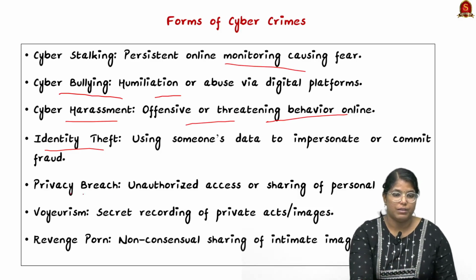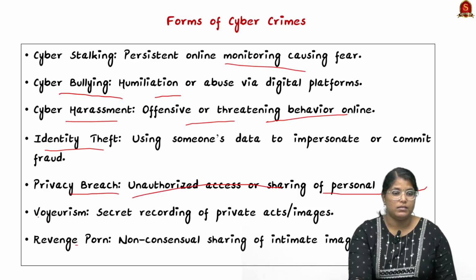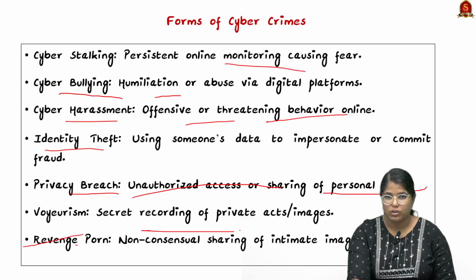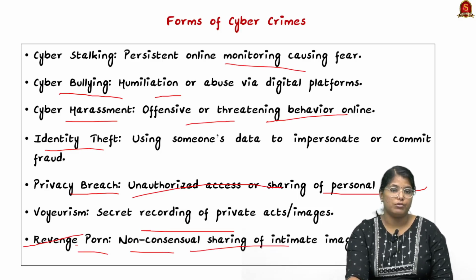Then there is privacy breach, which is unauthorized access or sharing of personal data. Then there is voyeurism. Voyeurism is secret recording of private acts or images. Then there is revenge porn, which is nothing but non-consensual sharing of intimate images or videos. So these are all certain forms of cybercrimes.